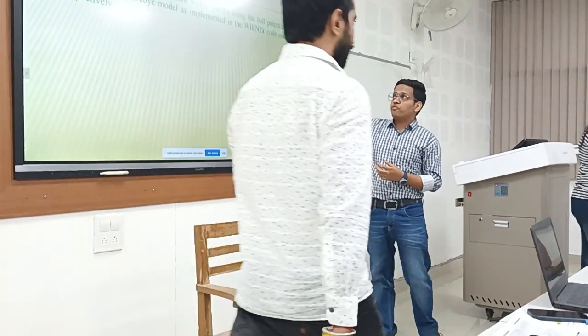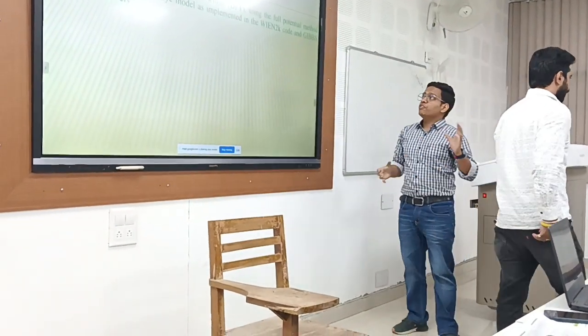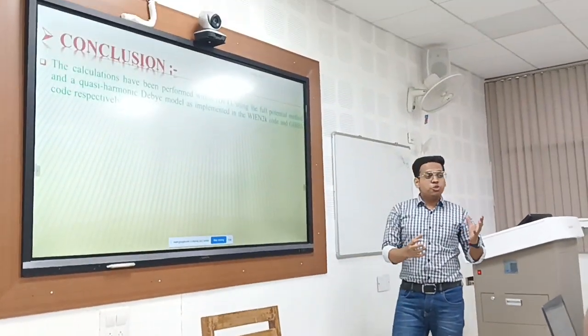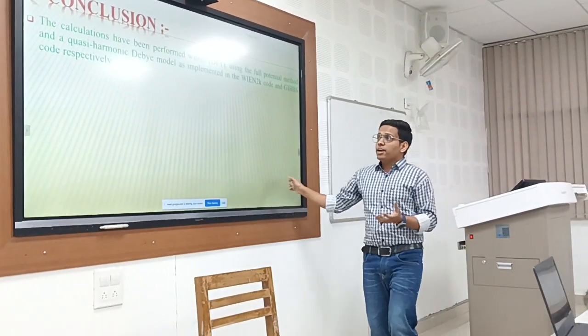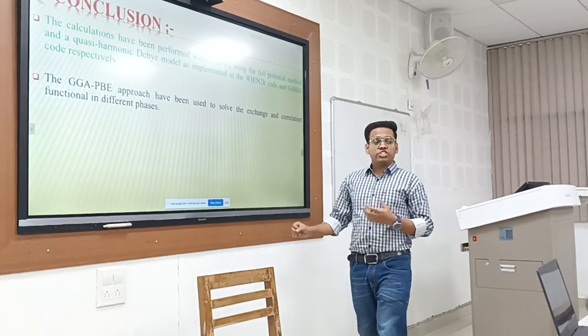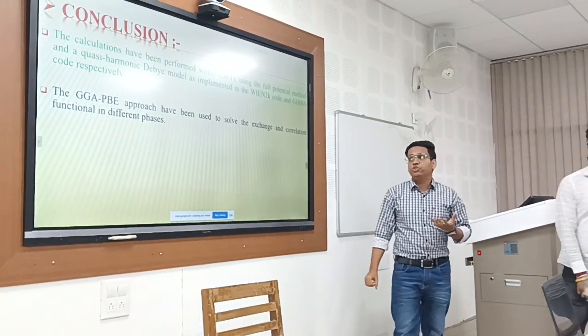The calculations have been performed within density functional theory using the full potential method, and the quasi-harmonic Debye model, implemented in the WIEN2k code and the Gibbs code respectively. The generalized gradient approximation has been used to treat the exchange correlation potential and energy.